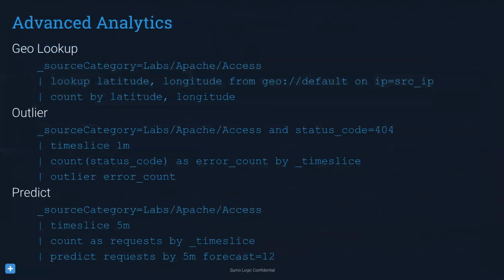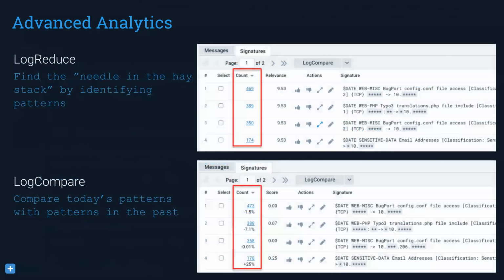Advanced analytics, we looked at some of these, but we didn't actually do predict. The way predict would work is similar to outlier. It's taking the events that have occurred and then using prediction analytics to say, with the 404s, for example, this is the amount of 404s to expect. So I would certainly encourage you to play with these, and the labs will help walk you through.